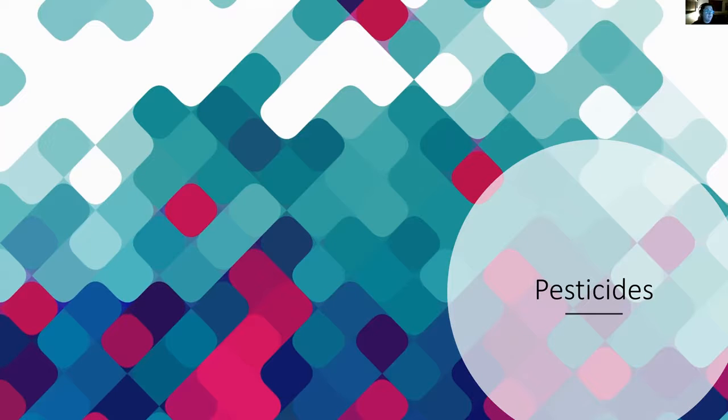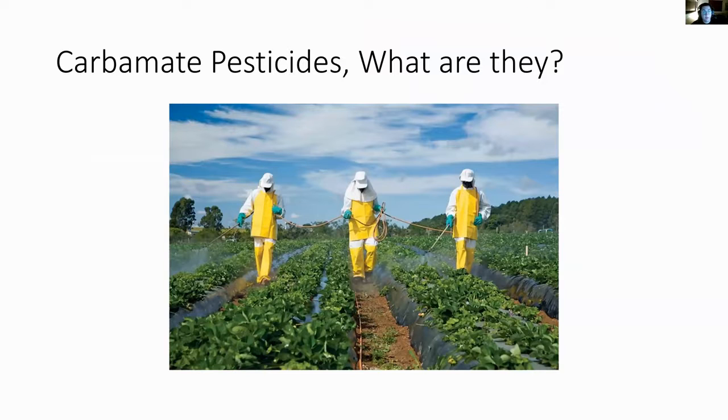Today I will be discussing pesticides, and a little more specifically, I'm going to touch mainly on carbamate pesticides and what they are. Carbamate pesticides are used to kill or control insects. They are made from carbamic acid, and there are many forms of carbamates, each different in the way they work and in their poisonous effects.